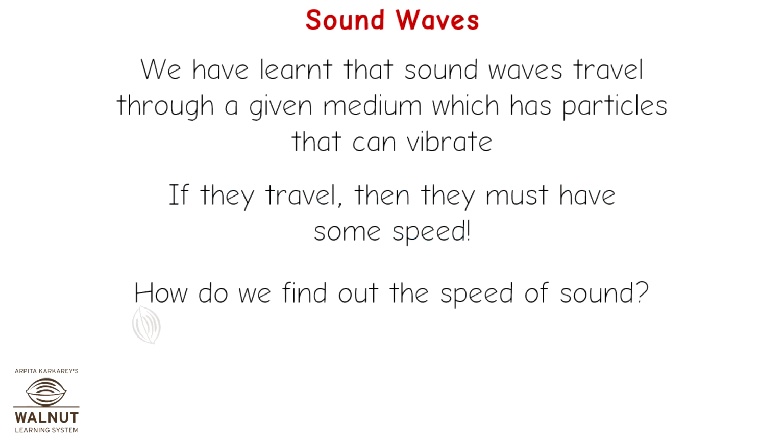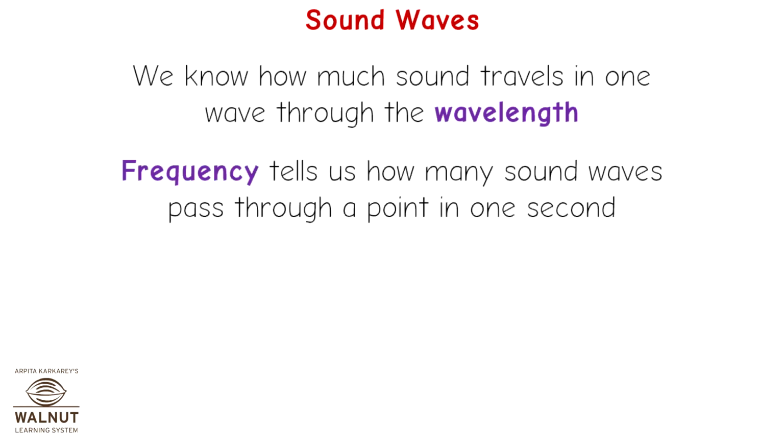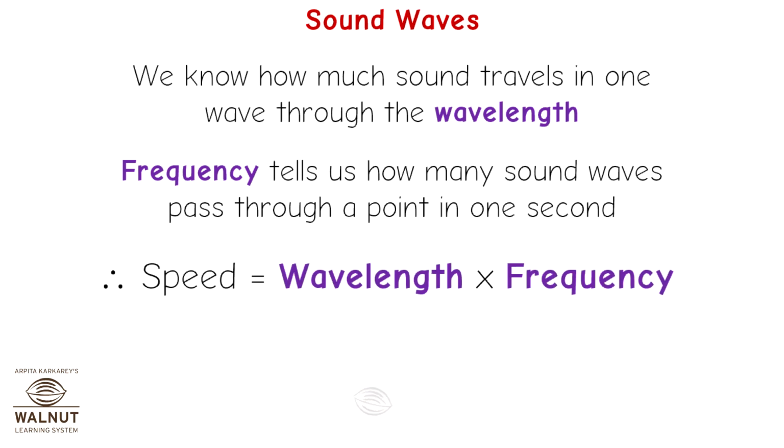We have learnt that sound waves travel through a given medium which has particles that can vibrate. If they travel, then they must have some speed. How do we find out the speed of sound? We know how much sound travels in one wave through the wavelength. Frequency tells us how many sound waves pass through a point in 1 second. Therefore, speed is equal to wavelength into frequency. Therefore, speed is equal to lambda into ν.